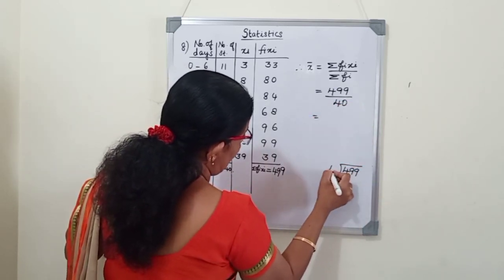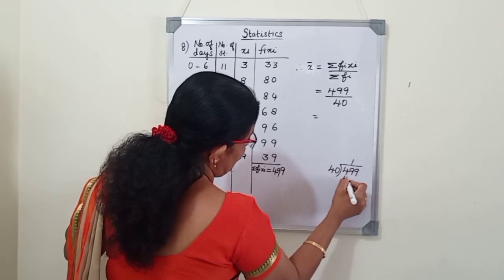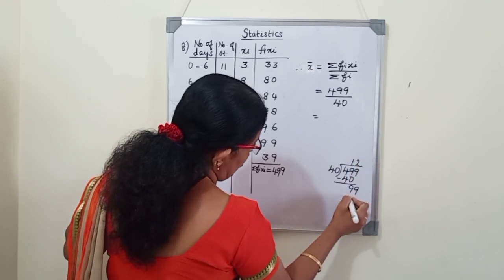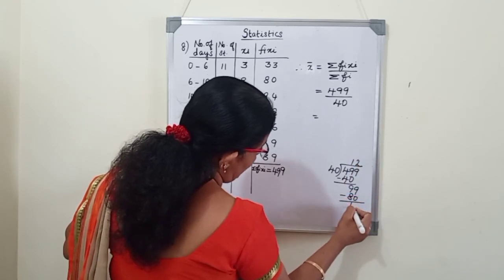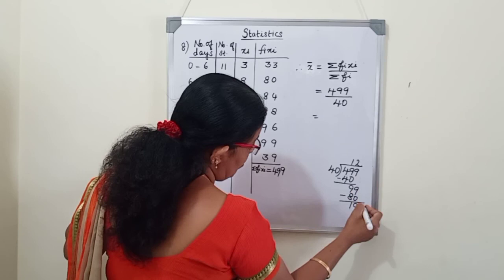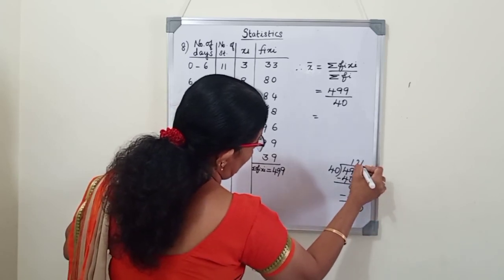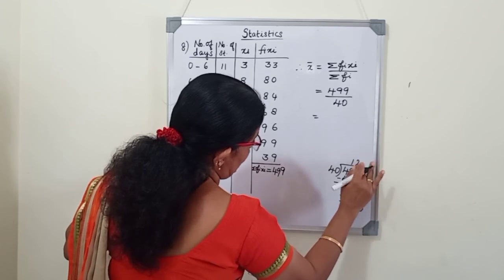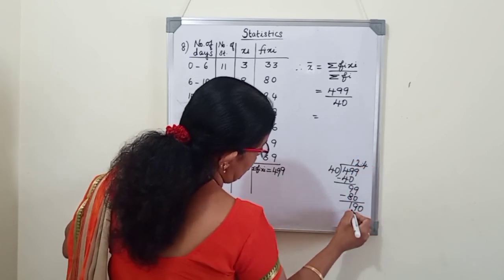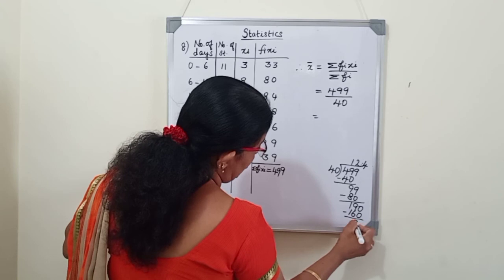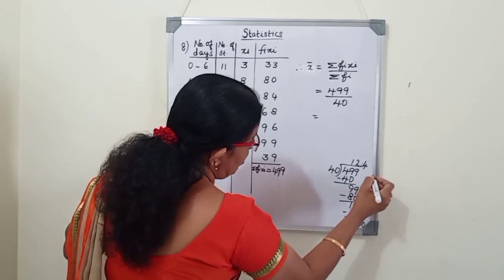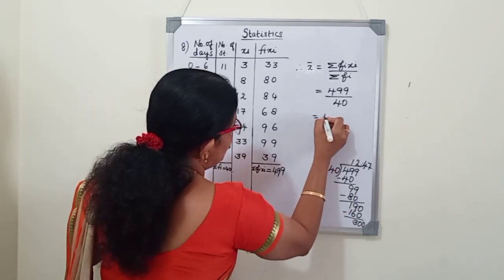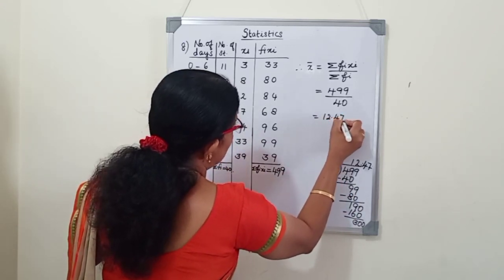499 by 40. 40 ones are 40, 99, 42 are 80. Remainder 19, 180, but sorry 190, 40 point we will put. 4 4s are 160, 30, 300, again 7, 20. So it is 12.47.